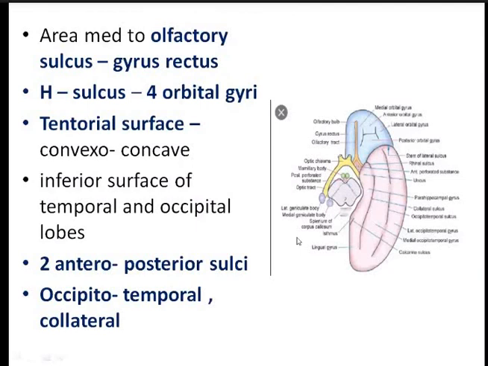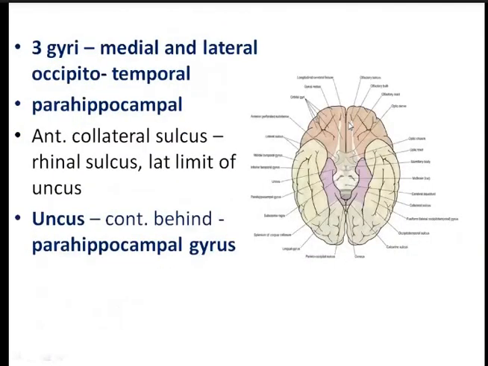So olfactory, this is H-shaped, this is collateral, this is parahippocampal gyrus, this is uncus, this is occipitotemporal sulcus, medial occipitotemporal gyrus, and this is the lateral occipitotemporal gyrus, and this is the base of the brain, also known as the inferior surface or the base of the brain.